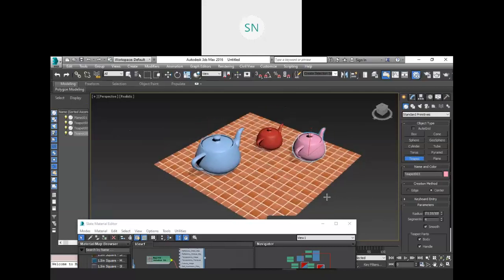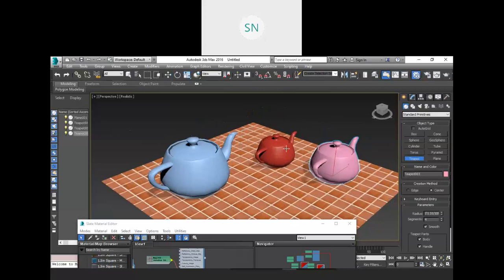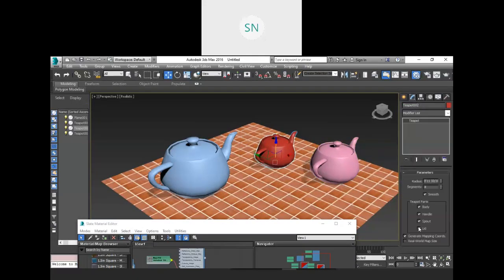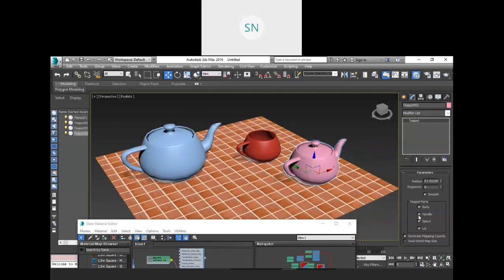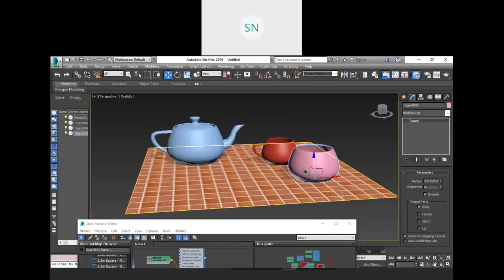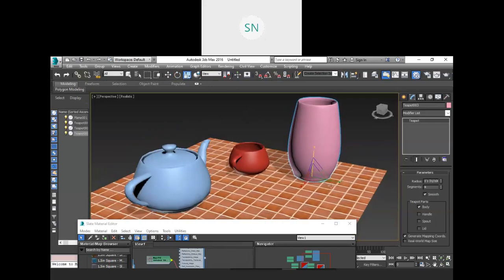Or if you want to convert your teapot into some other object, you can also see that. I want to convert this teapot into a cup, and select it and turn off this lid and this spout. So it is now a cup, and this I want to convert into a glass. So this handle and this lid and the spout, I actually remove all that, and I'm going to scale it in the Z direction. So it is fine, right? Let me reduce the size a little bit.